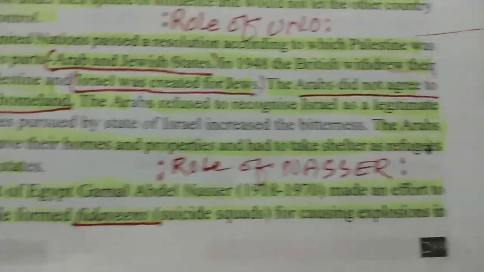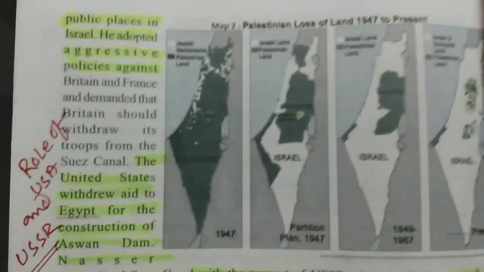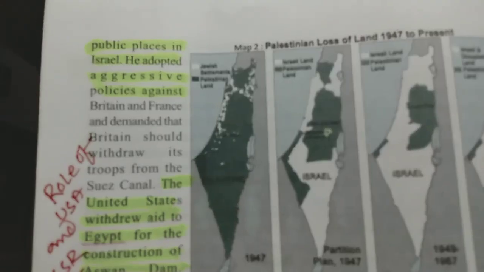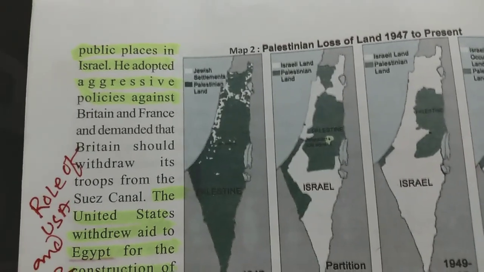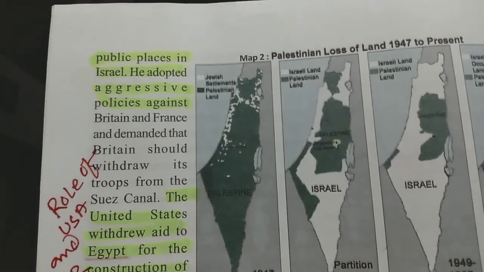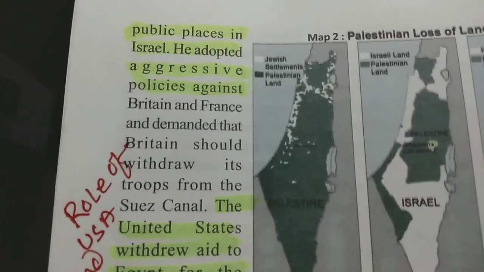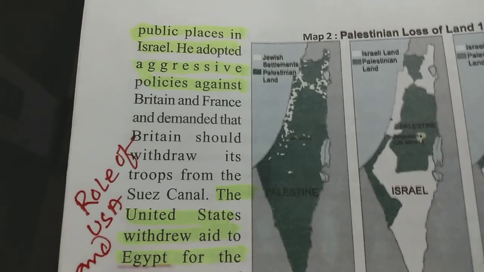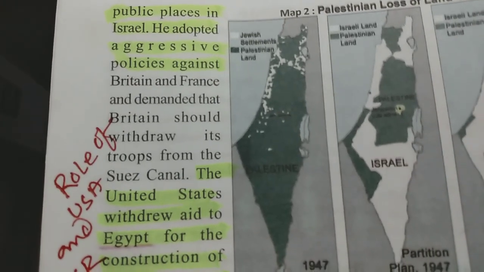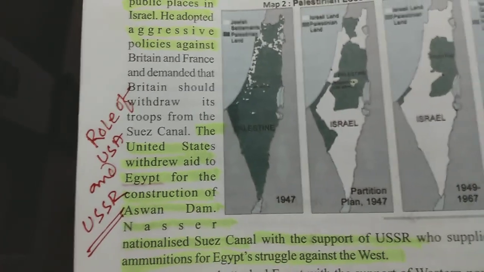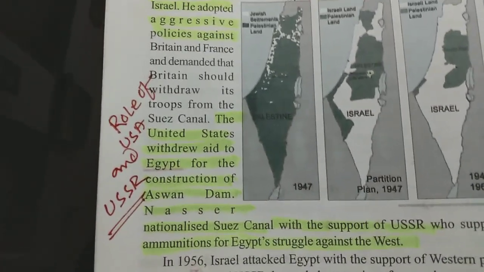They really do sacrifice their lives for the unity of the people. This is the conflict, children, the area you can see. And the Fedayeen group created disturbance in public places in Israel. Nasser adopted an aggressive policy against Britain and France and demanded that Britain withdraw its troops from the Suez Canal, which had been taken long before.